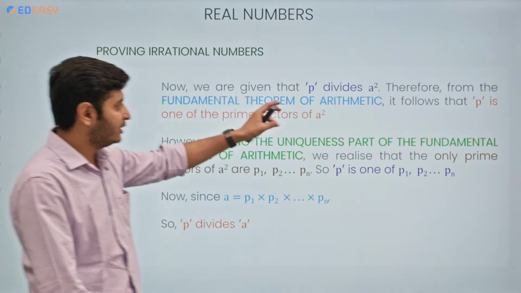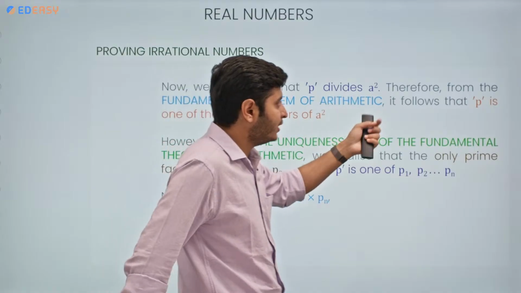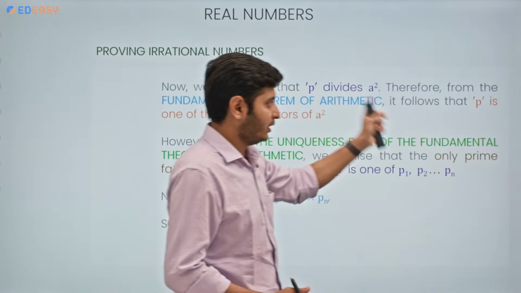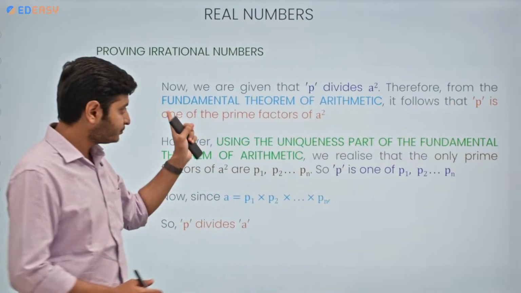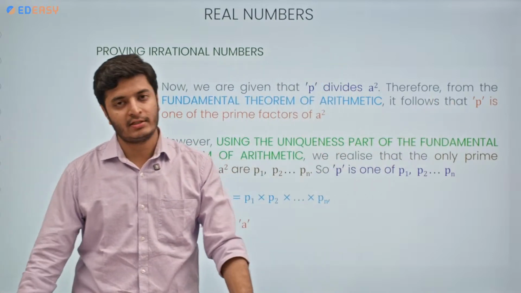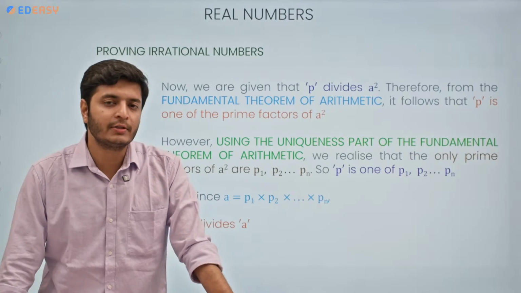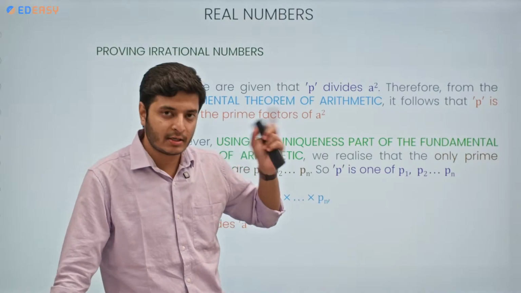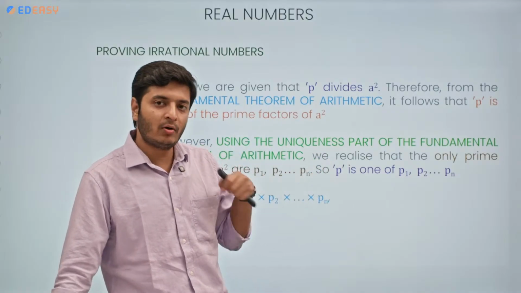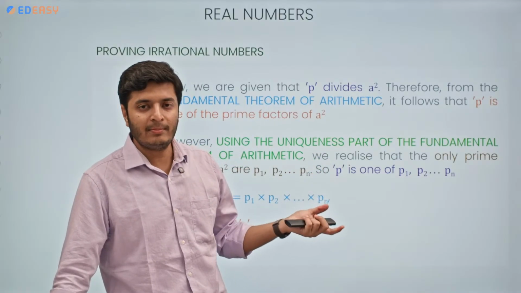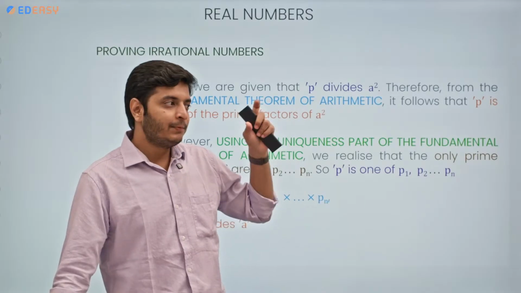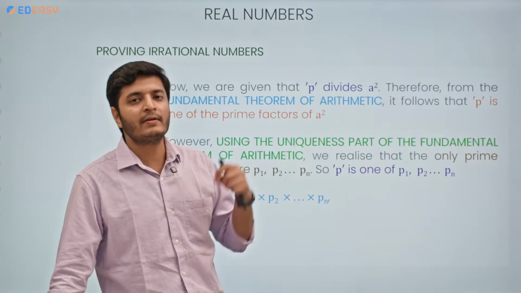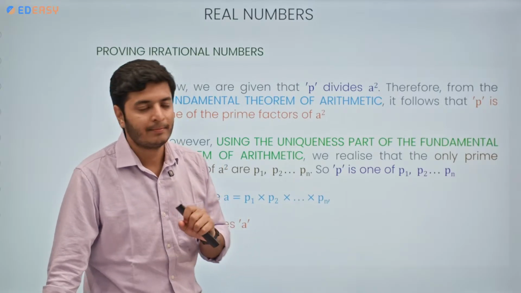So if given is that P divides A square, then from the fundamental theorem of arithmetic, it follows that P is one of the prime factors of A square because of the uniqueness part only. I told you, if you are finding the prime factorization of a particular number, that will always be unique, or the same goes from the other side. If you are multiplying a particular set of prime numbers, then you will always get a unique number, correct?